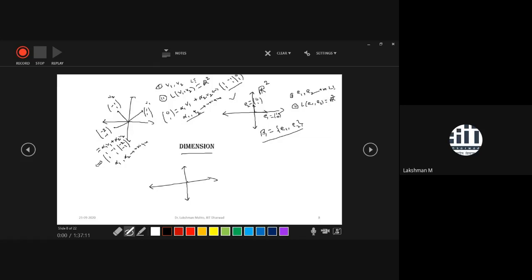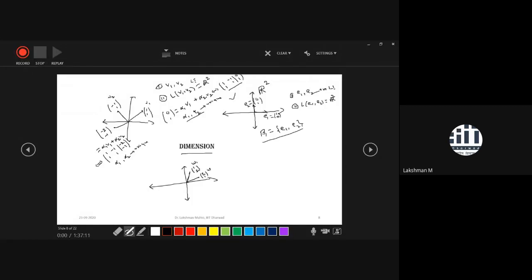Suppose you take a vector like this way. Its x2 component is much higher than its x1 component, so it would be 1, 2. Suppose you take another vector, 2, 1. You can observe that these two are not on the same line passing through the origin. Call them W1 and W2.